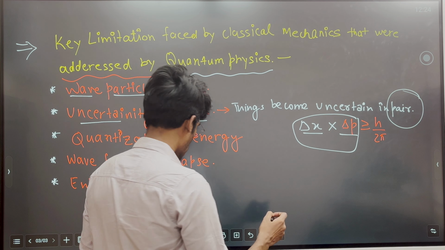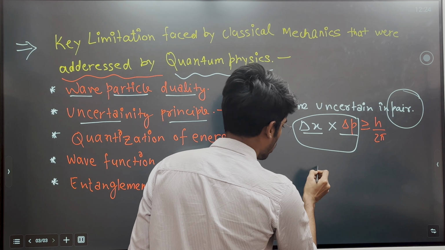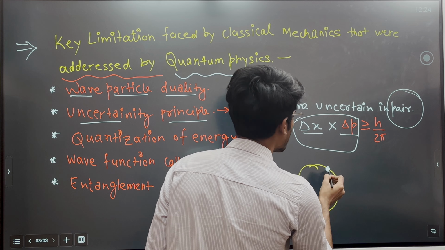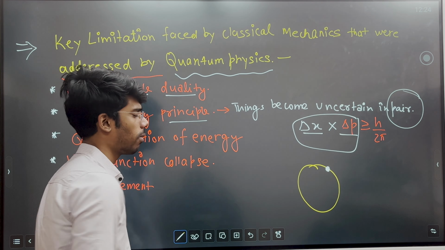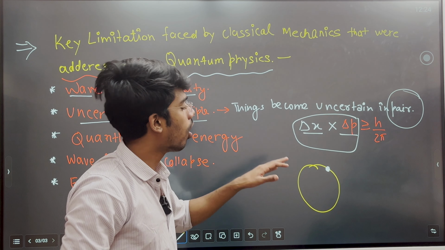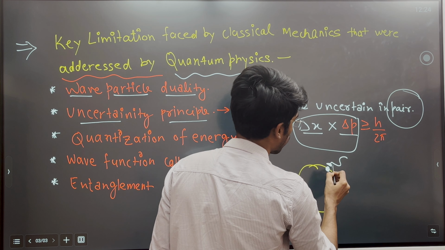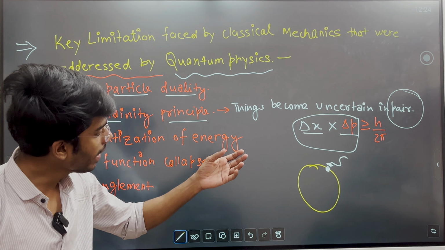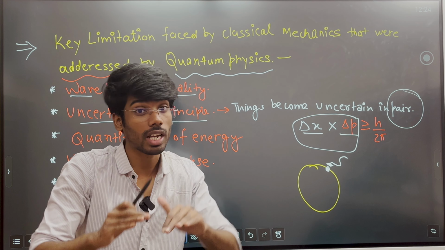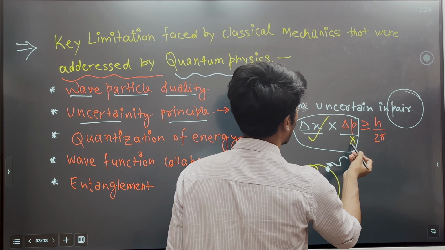For example, suppose here we have the orbit of an electron, and the electron is revolving in a simple orbit. When I want to know the location of the particle or electron, I send some light signal to know its location. When it receives this light signal, its speed increases and its momentum becomes unclear. So when we go to find its position, the momentum becomes unclear.